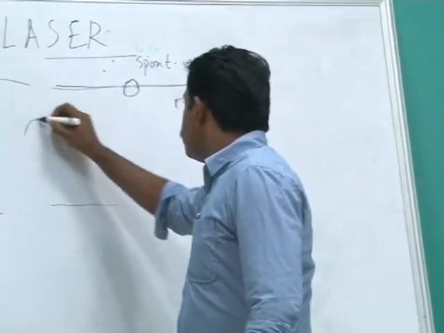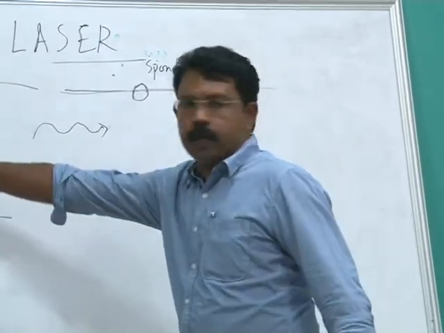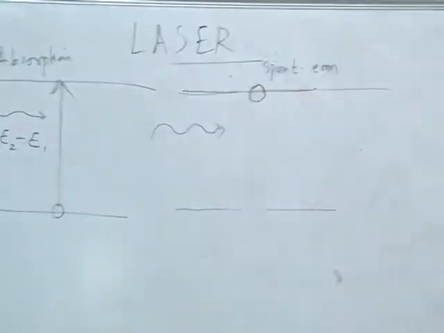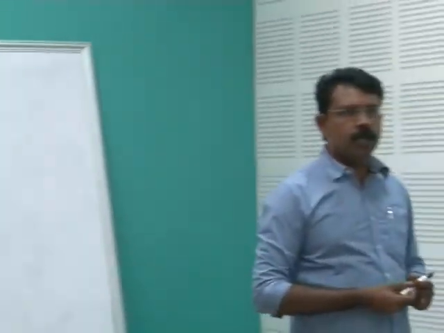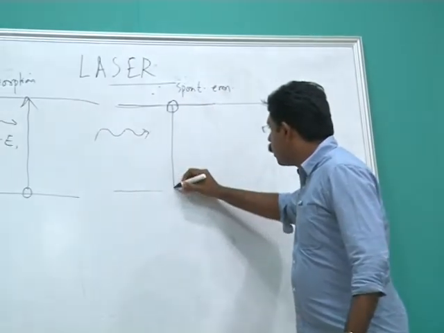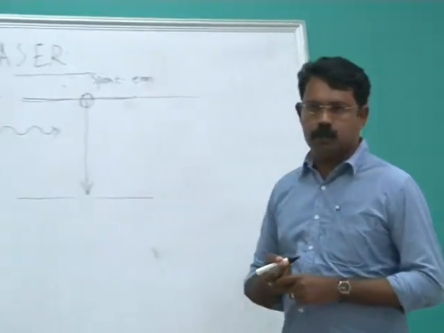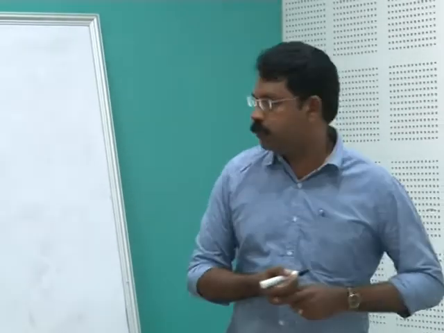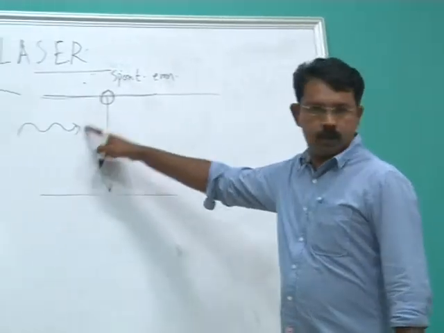So what I am doing is, I am using a photon. The same photon I can use to stimulate this atom. So what happens in this process is that when I am stimulating, the atom will be stimulated to make a transition to the lower energy state. So what is happening here is that this photon is not being absorbed.